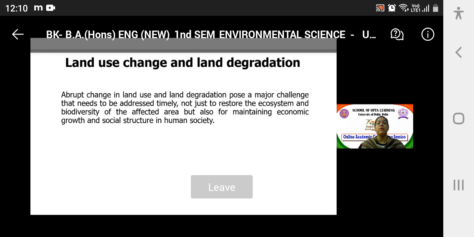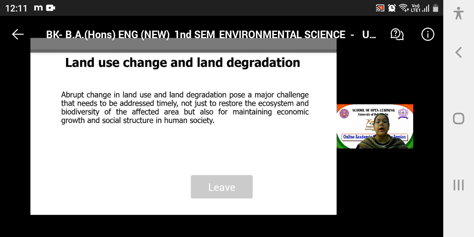Then see, land use change and land degradation, how they are connected, we must understand. Abrupt change in land use and land degradation pose a major challenge that needs to be addressed on time, not just to restore the ecosystem and biodiversity of the affected area, but also for maintaining the economic growth and social structure in human society. See, how this is important, because when the land use plan changes, there are certain sections of the society which are quite unprivileged. This seriously affects their livelihood.